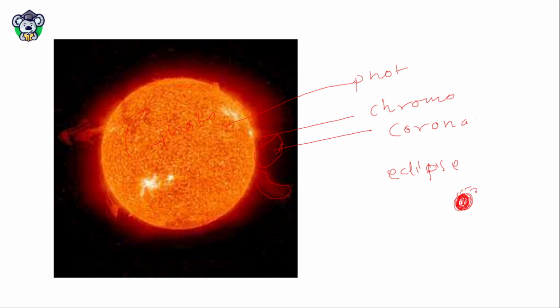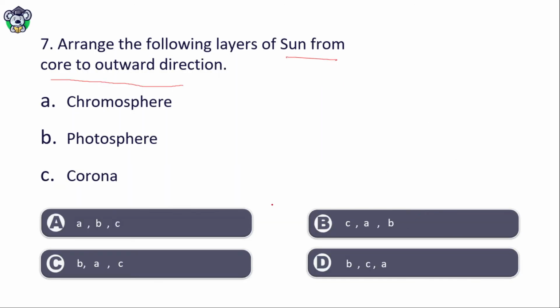You will only see this corona during the solar eclipse time. So the right answer will be B, A, C. That is option C is correct.